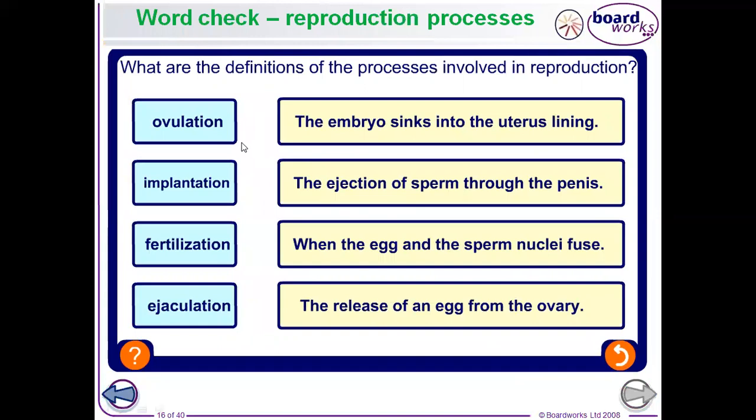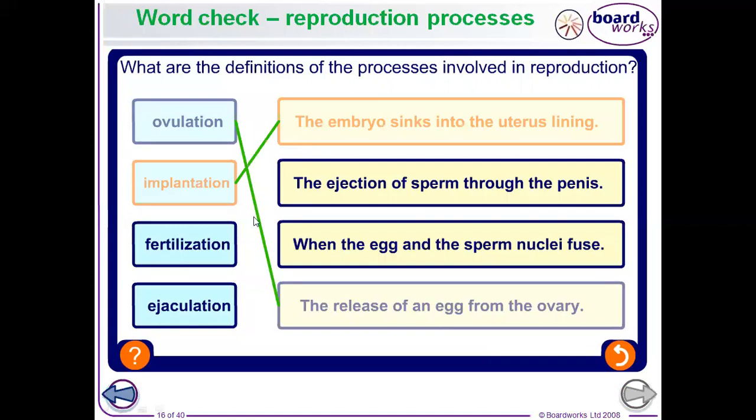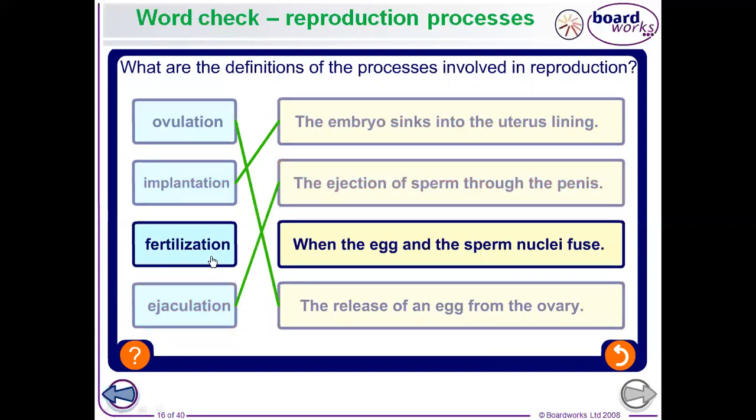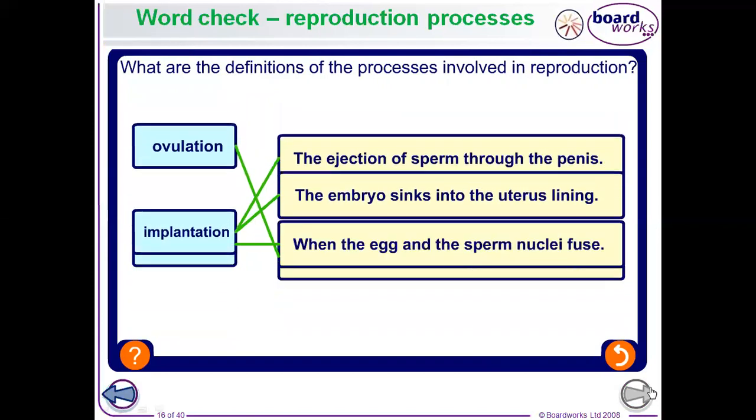All right, so what is ovulation? Ovulation is the release of an egg cell from the ovary. What is implantation? The embryo sinks into the uterus lining. What is ejaculation? The release of sperm through the penis. Fertilization is when the egg and sperm cell fuse with each other.